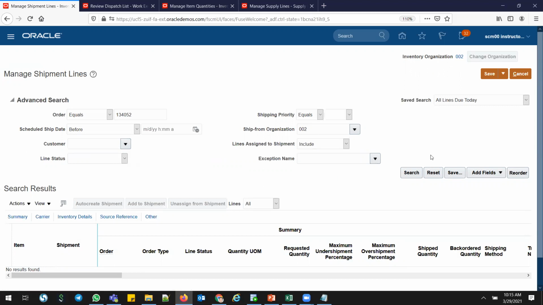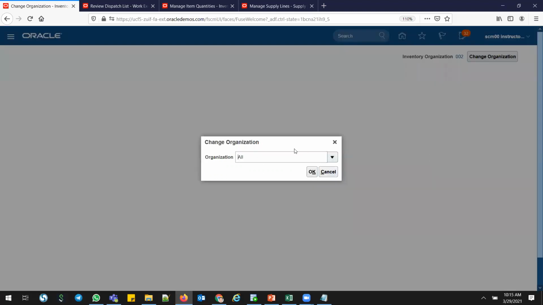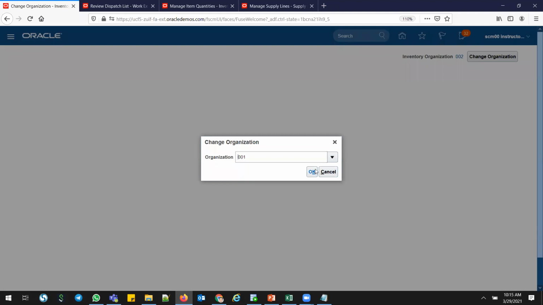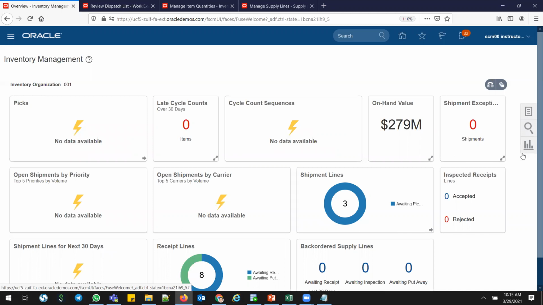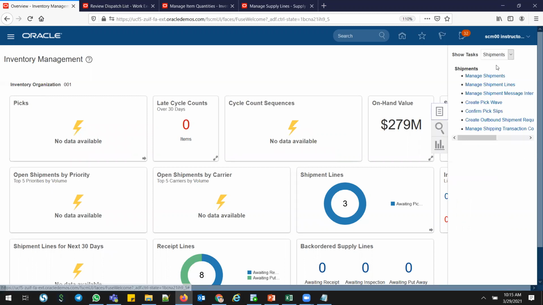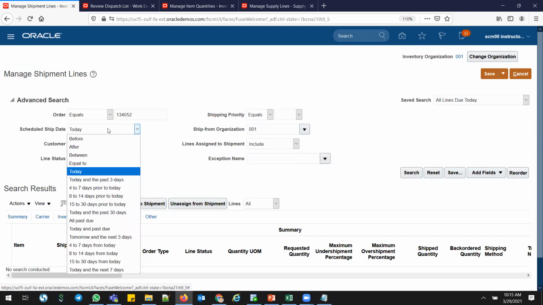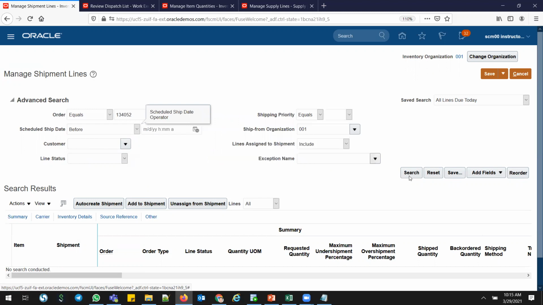So let me change the inventory org because I need to ship confirm from 001, which I consider a central warehouse. 001. Go again to shipment, manage shipment lines, and I'll give my order number here. I'll give just before schedule ship date.